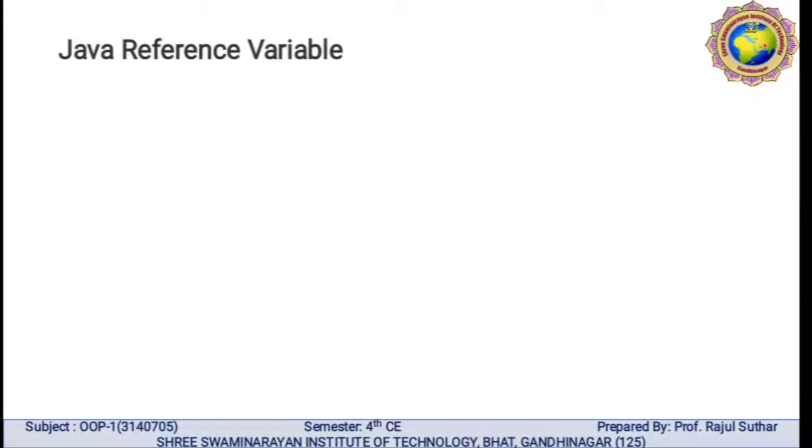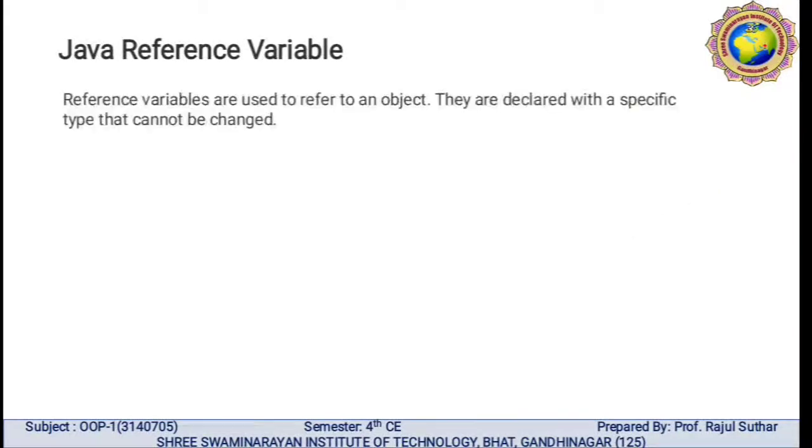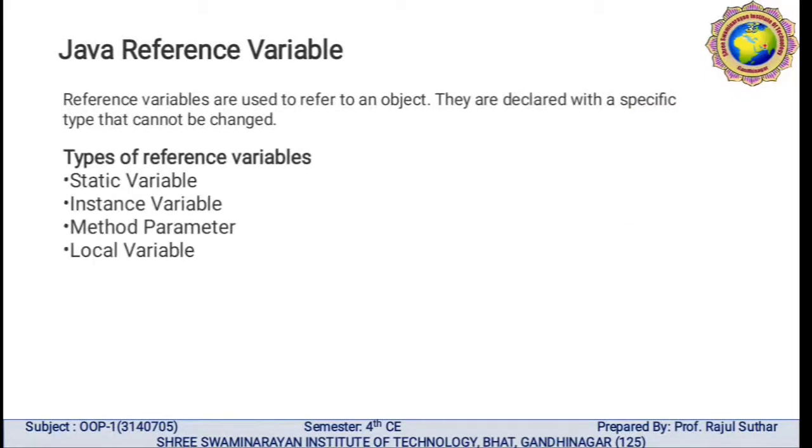Then Java reference variable. What do we mean by reference variable? Reference variables are used to refer to an object. They are declared with a specific type that cannot be changed. Types of reference variable we can declare are static variable, instance variable, method parameter as well as local variable. These are the reference variables in Java.